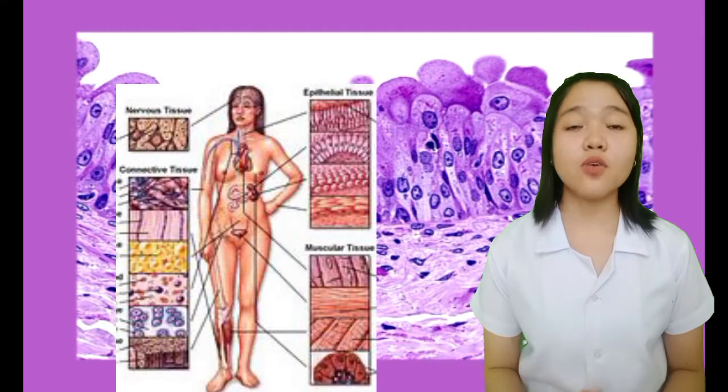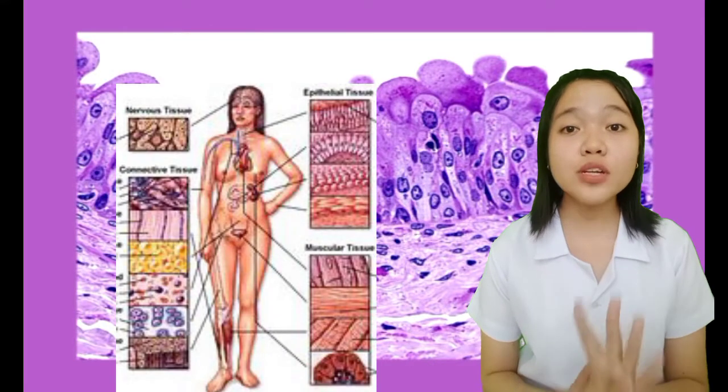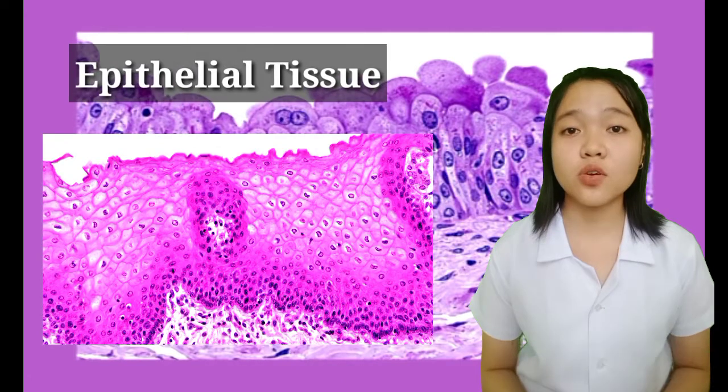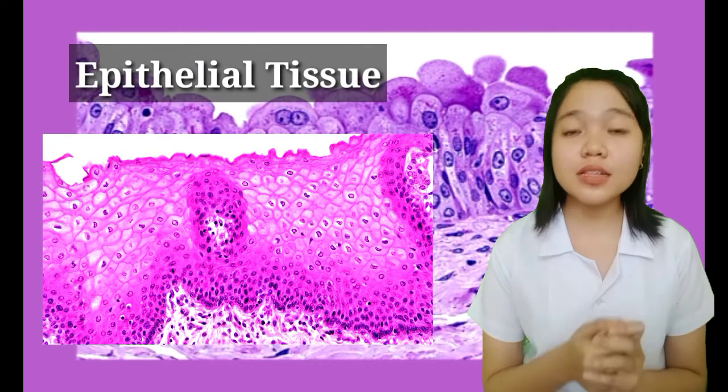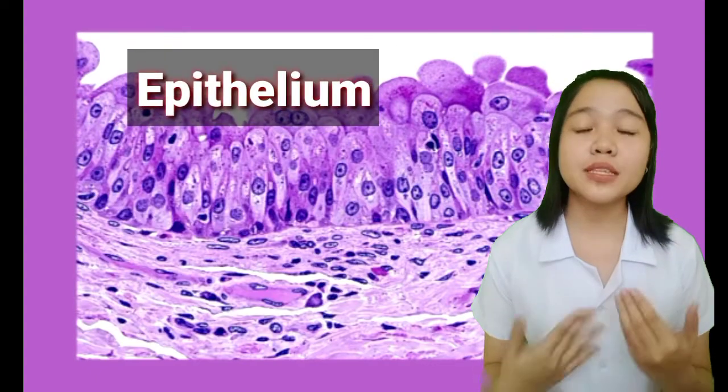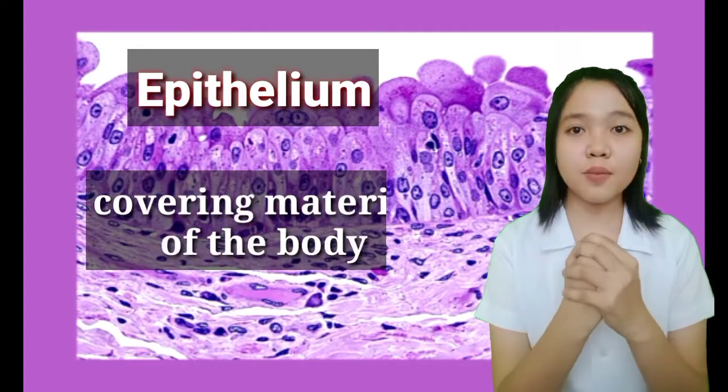So yung katawan ng tao or the human body is made up of 4 types of tissues, and isa na dito yung epithelial tissue, which is going to be the center of our discussion. So epithelial tissue is also called as epithelium. So siguro para mas madali siyang maintindihan, think of it as a covering material of the body.